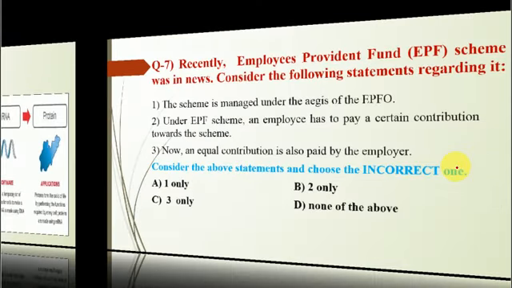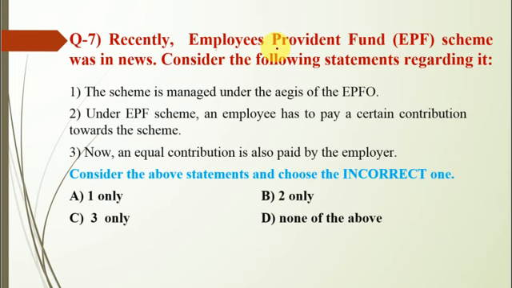Now question number 7: recently the Employees' Provident Fund scheme was in news. Statement first, the scheme is managed under the aegis of the EPFO. Second, under this scheme an employee has to pay a certain contribution towards the scheme. Third, an equal contribution is also paid by the employer. So the incorrect statement here is third, which means C is the correct option.